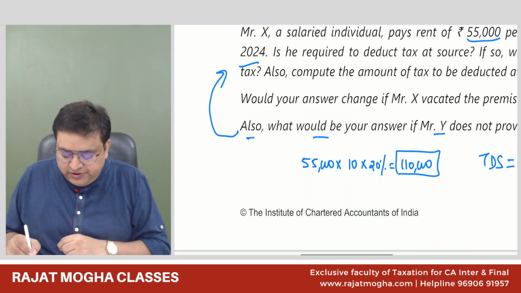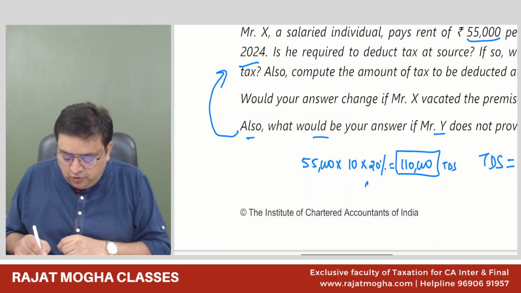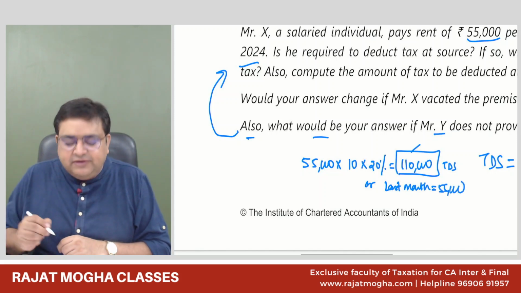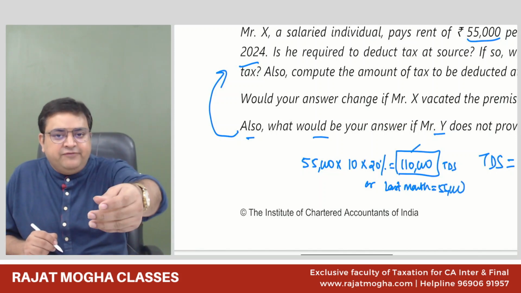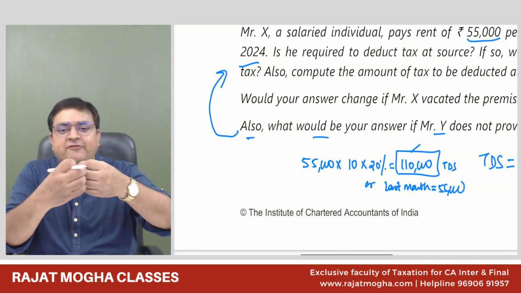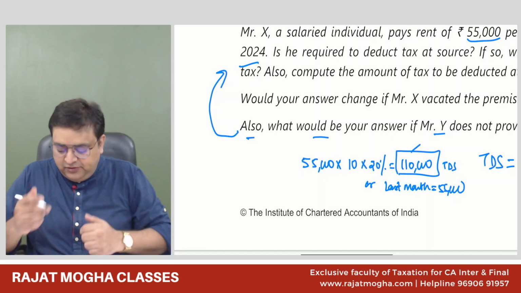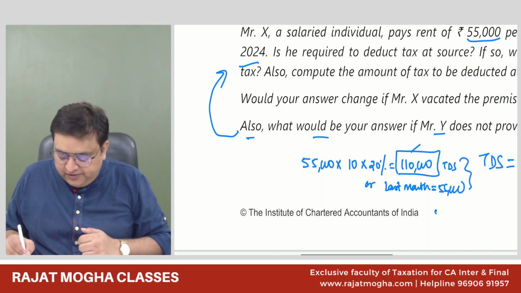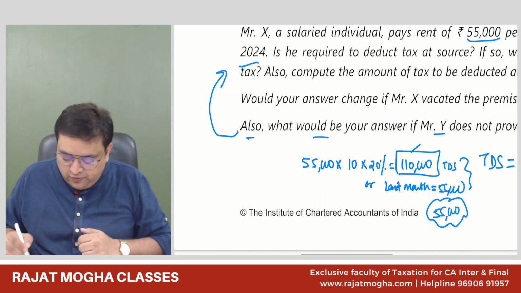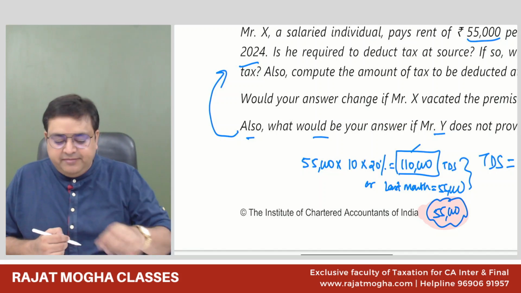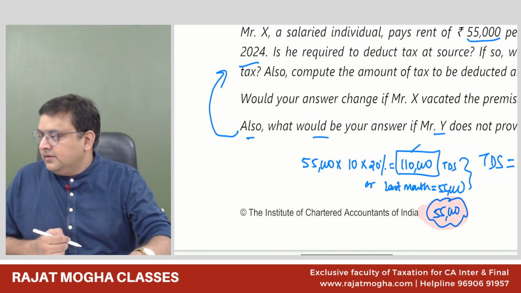So how much should you deduct? It is the TDS or last month rent, whichever is lower, because last month rent we are paying only 55,000. How can we deduct more than 55,000? Right now we are paying 55, so from 55 we can't deduct 110. So it would be whichever is lower. So in this case the answer would be 55,000. Are you guys okay with this? Everybody? Yes, sir. Good.